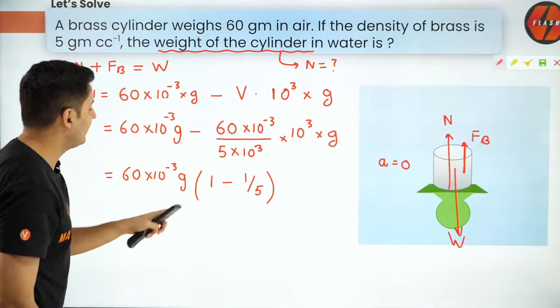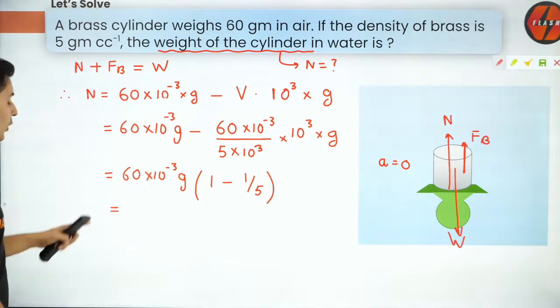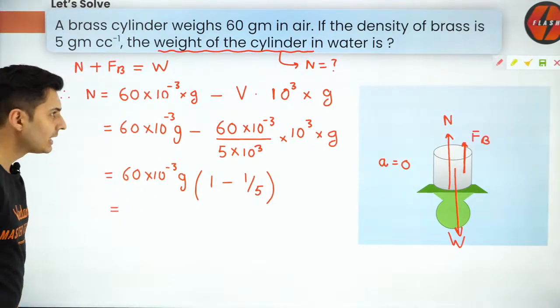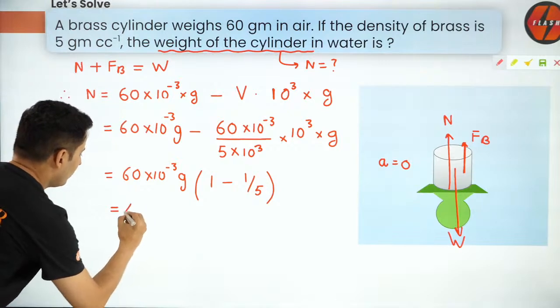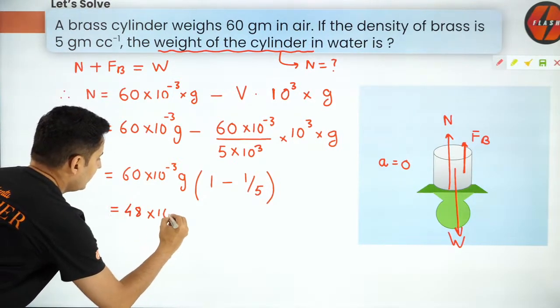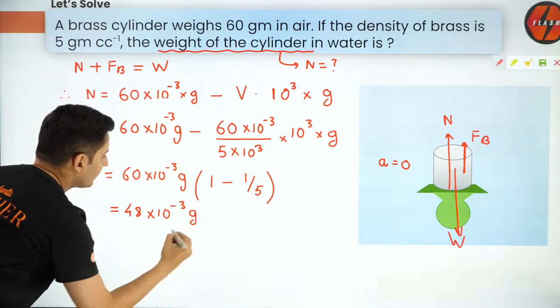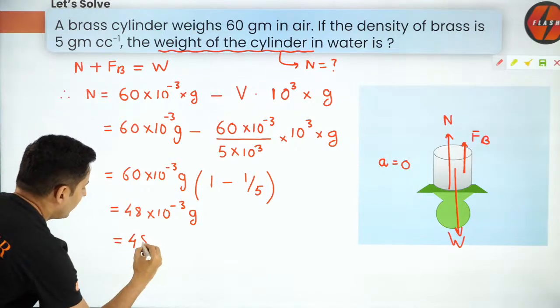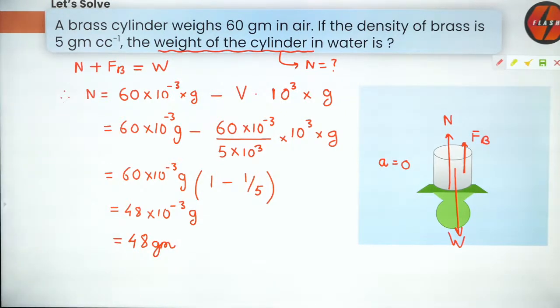So 1 minus 1 by 5 is 4 by 5. So 4/5 of 60 is 48. So 48 into 10 to the power minus 3 g, which is same as 48 grams. That is the answer.